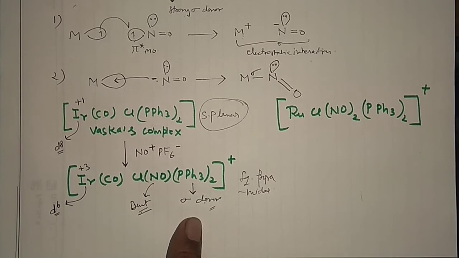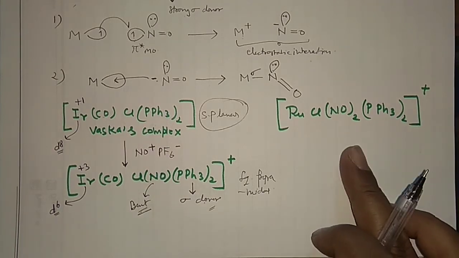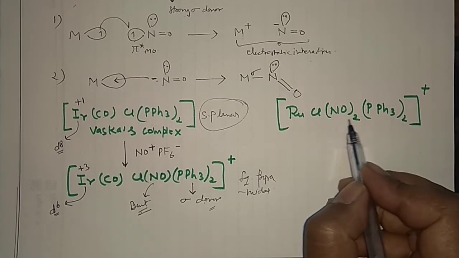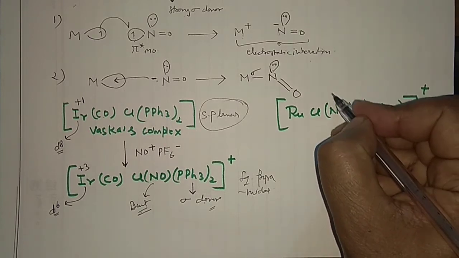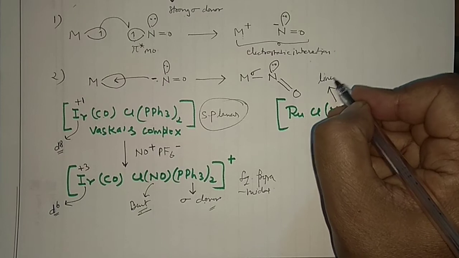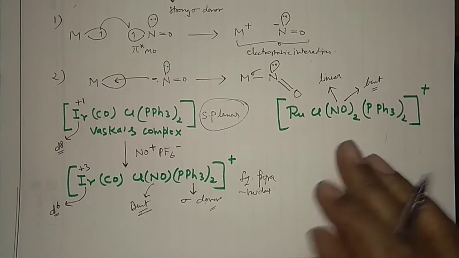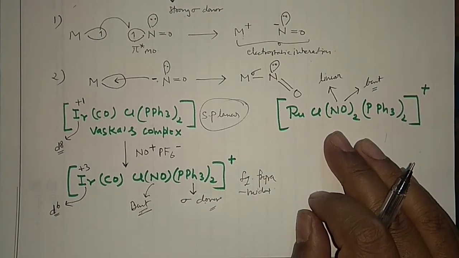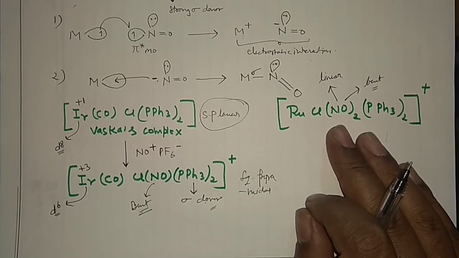Because it is the strong sigma donor, obviously it is in bent mode. It will be present in the bent mode. This is something very, very important which you should remember. Then you can go for this particular complex, where you can see two NO are there. This is a very special complex. Why special? Because one NO is present in the linear form and another NO is present in the bent form. So both kinds of linkage are present in the same complex.